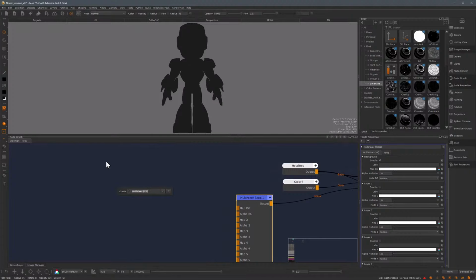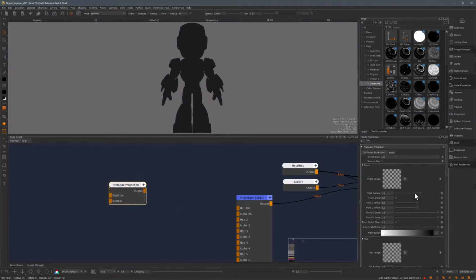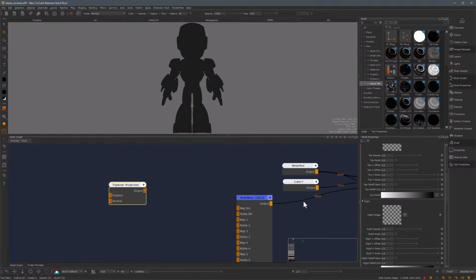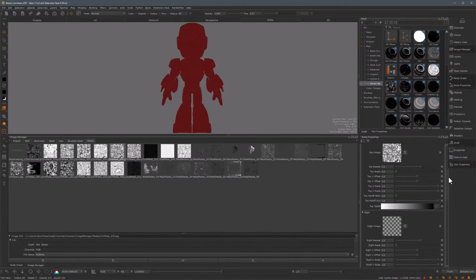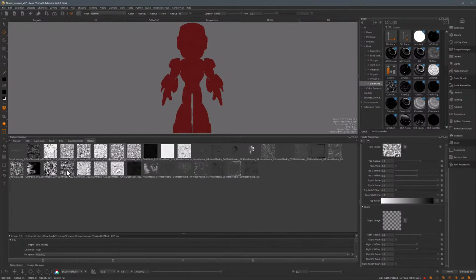So I'll just get a triplanar projection node here. And this node allows you to plug in up to 3 different textures, one to project from the front, another one from the top, and another one from the side. So I'll just take this one and plug it into the map in here. So let's open up the image manager and select some masks from here. I'm looking for masks that are sort of balanced in terms of their black and white contribution. So I'll just take, for example, this one to project it from the front. And then I will maybe use the same one to project from the top, and then let's just use a different one just for the sake of it. I'm just going to use this one or this one to project from the side.